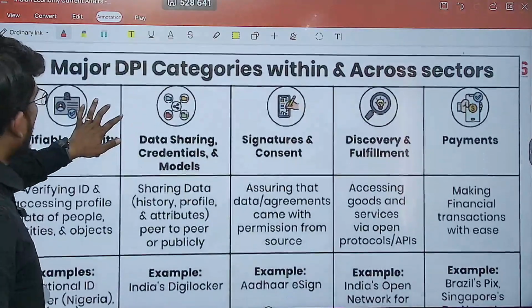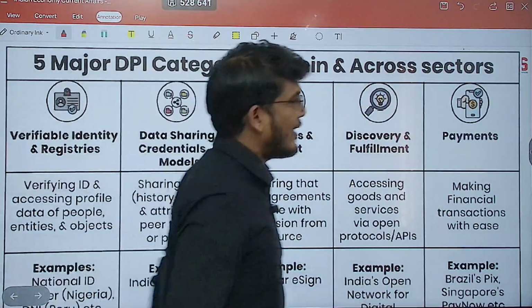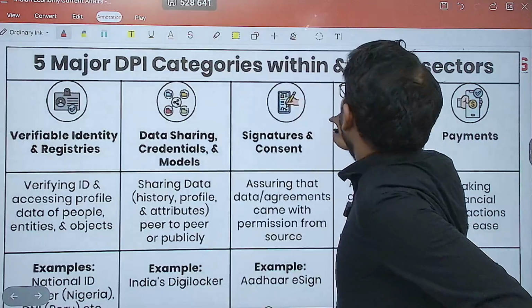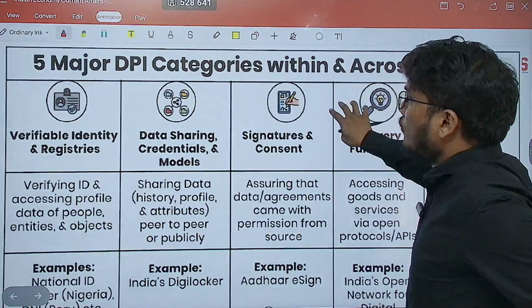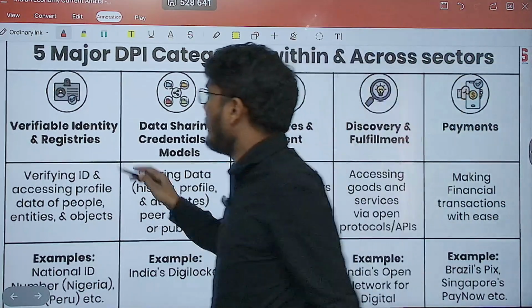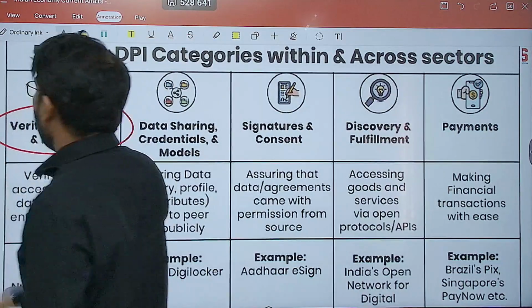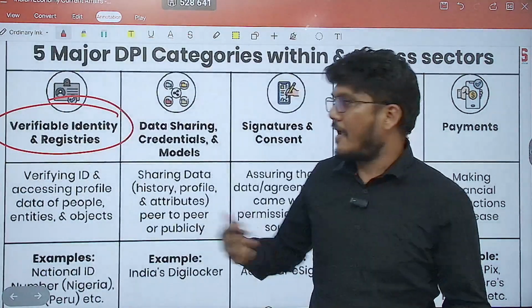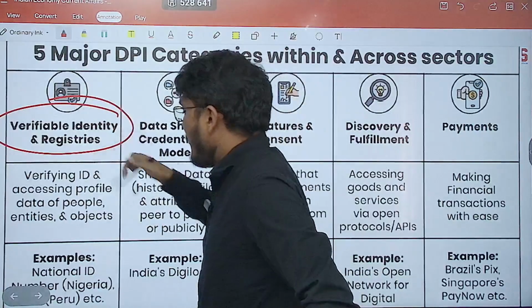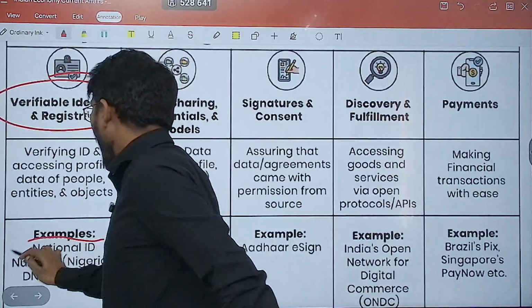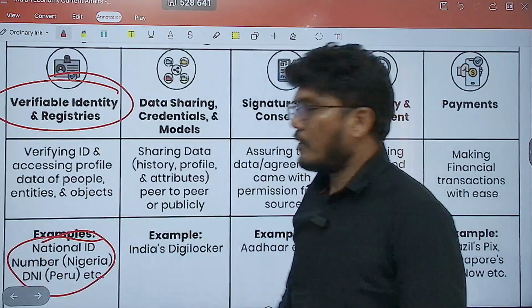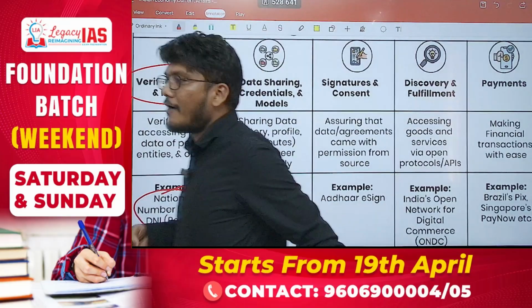Now, what are the 5 major DPI categories within and across sectors? Number 1, verifiable identity and registries. A platform where identities can be verified. Example, your national ID number. In Nigeria, in Peru, you have a national ID number.